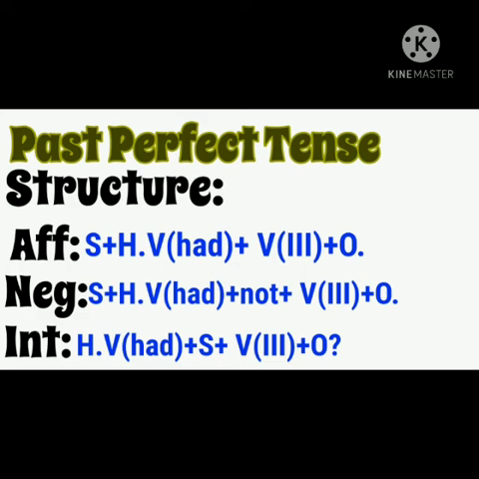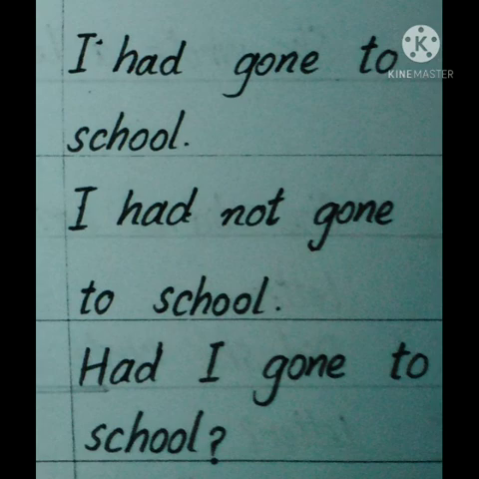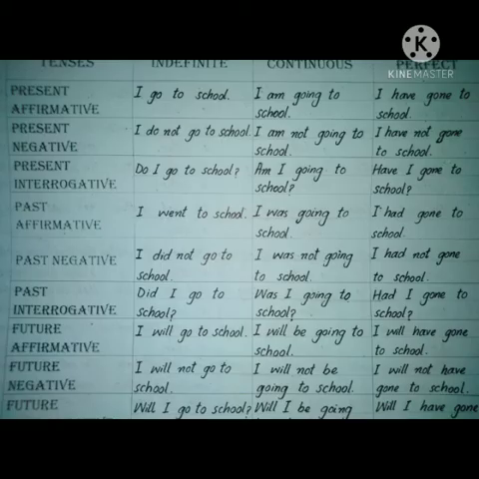question mark. Write sentences. I had gone to school. Negative, I had not gone to school. In interrogative, had I gone to school question mark. Next is future perfect tense.